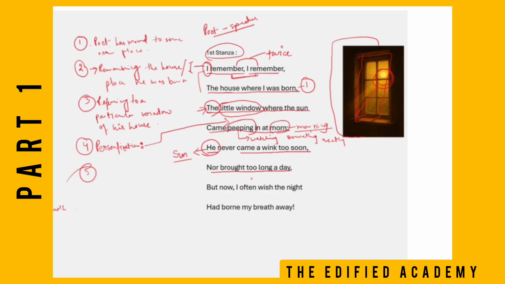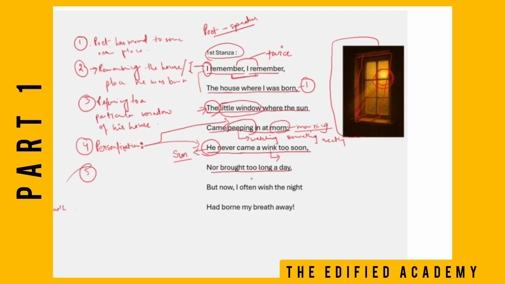And as we all know, the word "he" is used for humans, right? We generally use it for humans, and here in this poem the poet has used it for the sun, which is a non-living thing, right? So here again the poet tries to personify. He's saying that the sun never came a wink too soon.